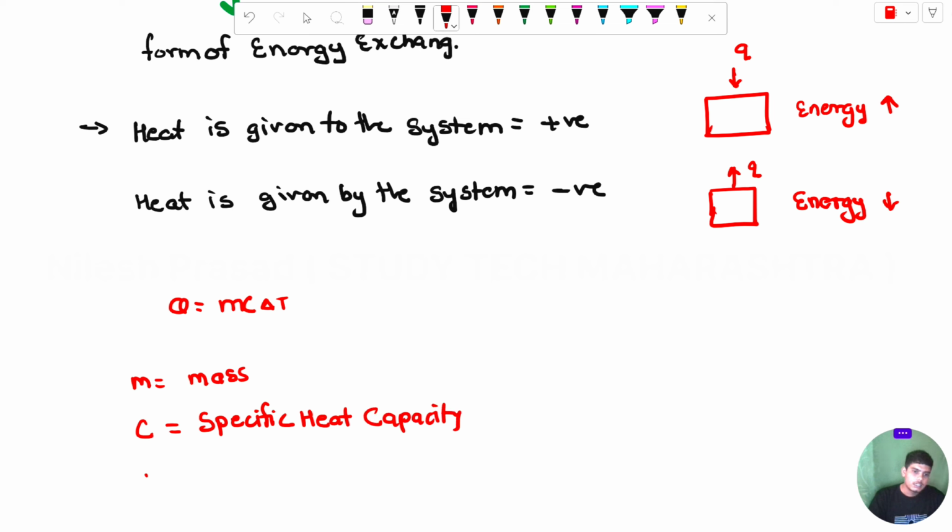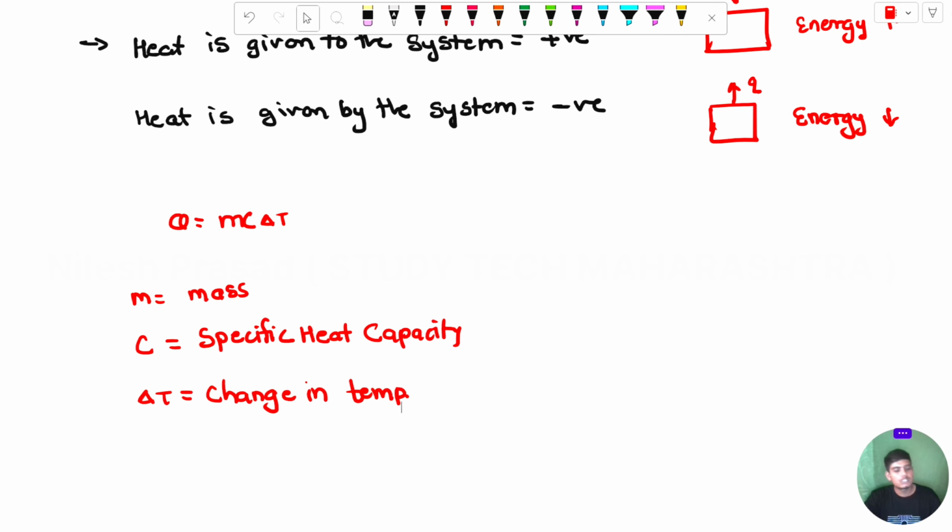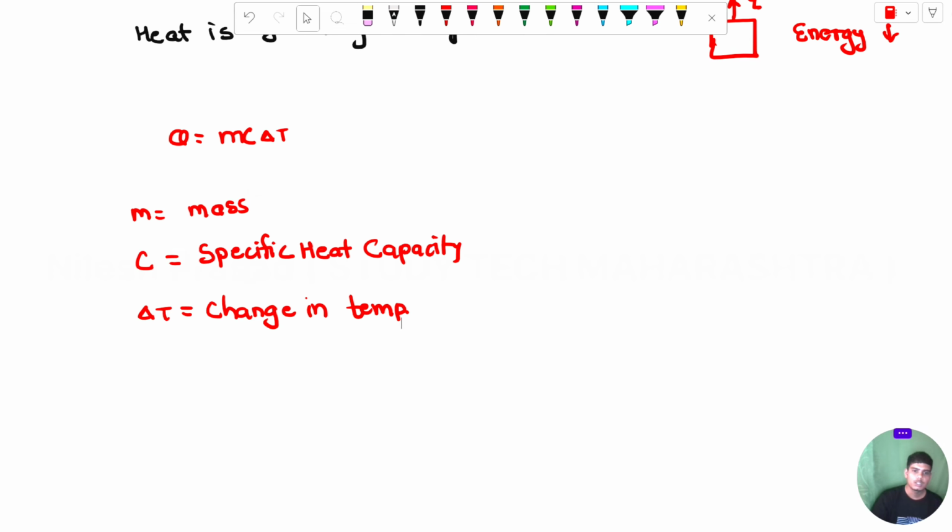And delta T is the change in temperature. Now for the ideal gas equation, using the ideal gas equation, we can find the value of Q, or value of heat.